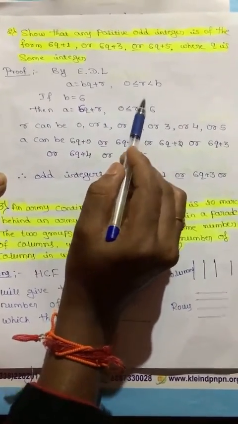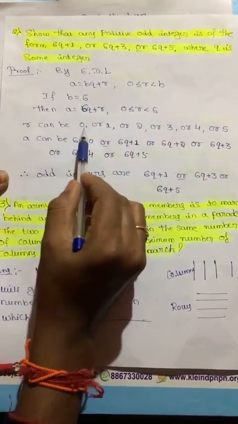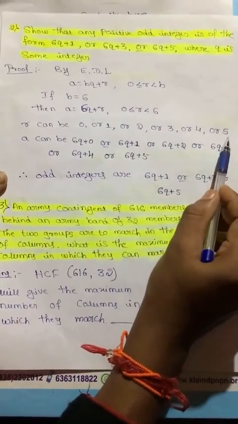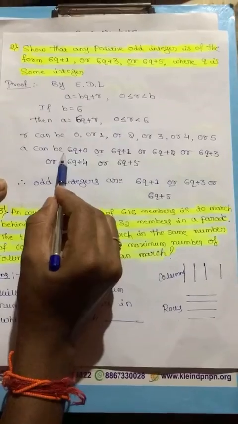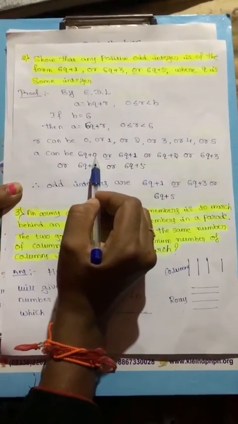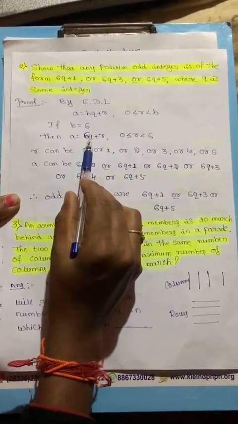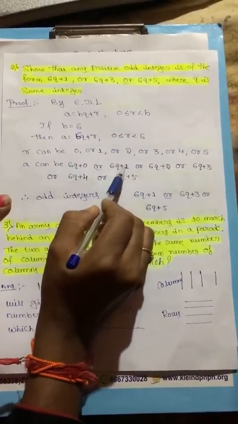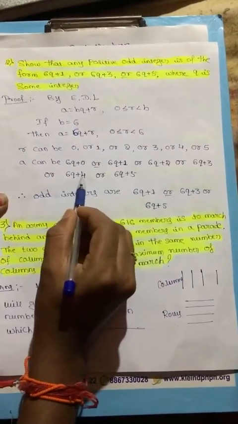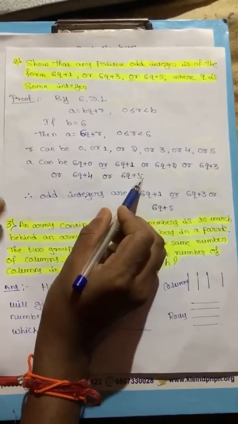Less than 6 means r can be 0, 1, 2, 3, 4, 5. Next, a can be written in the form 6q plus r. Substituting r equal to 0, then r equal to 1: 6q plus 1, or 6q plus 2, or 6q plus 3, or 6q plus 4, or 6q plus 5.